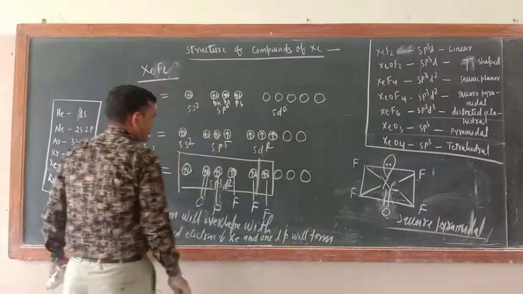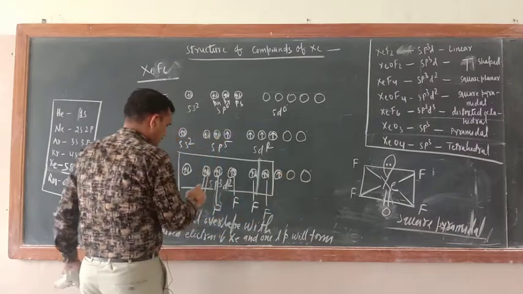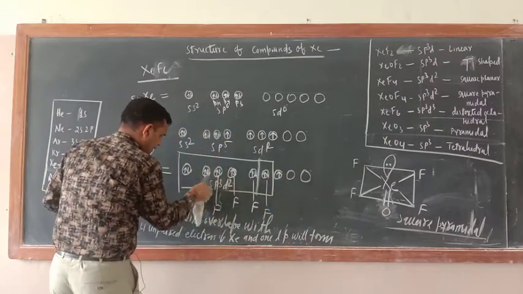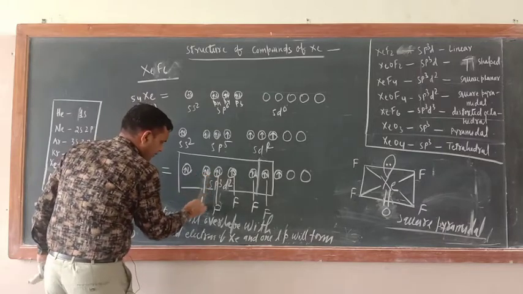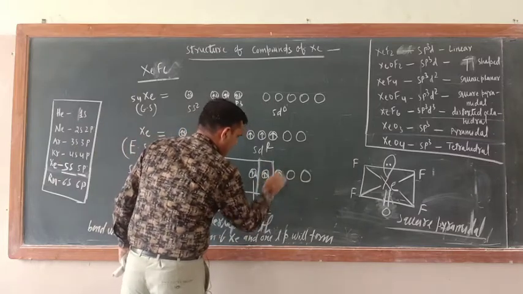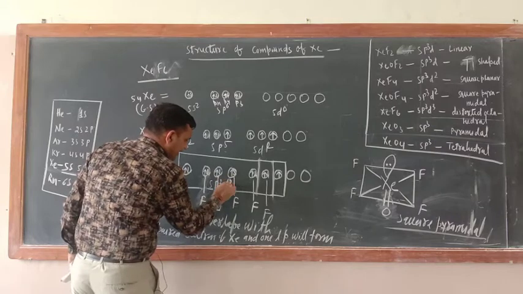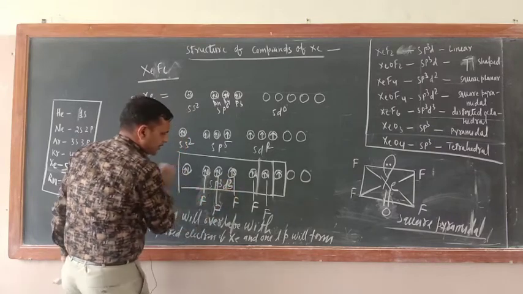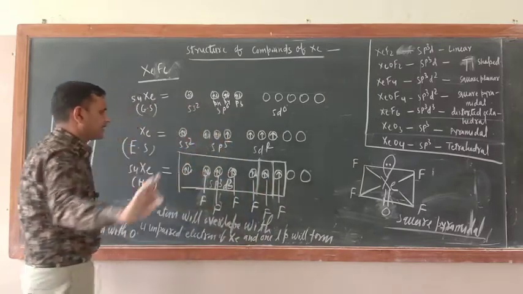Now hybridize here also this one. Here, just see, double bond won't be there. Now here fluorine 1 2 3 4 5. Now this hybridization name would be sp3d3.